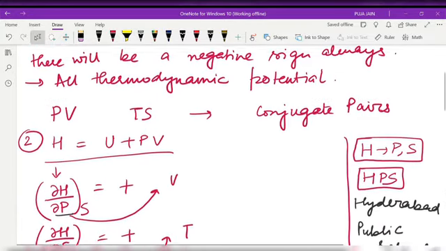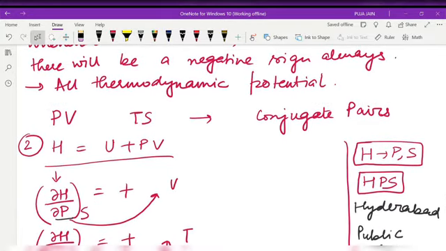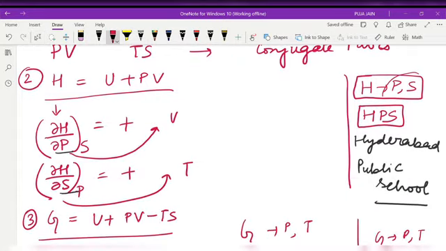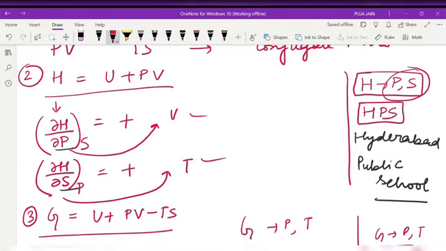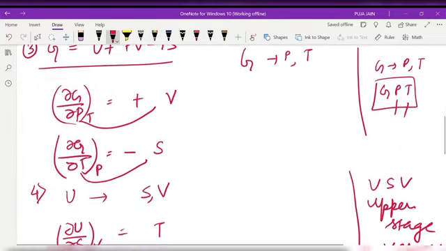You will see many advantages. You will also get to know which quantities are constant for the corresponding thermodynamic potential, and how I will get the unknown quantities. So from one thing you will get to know many things. So just remember this four.